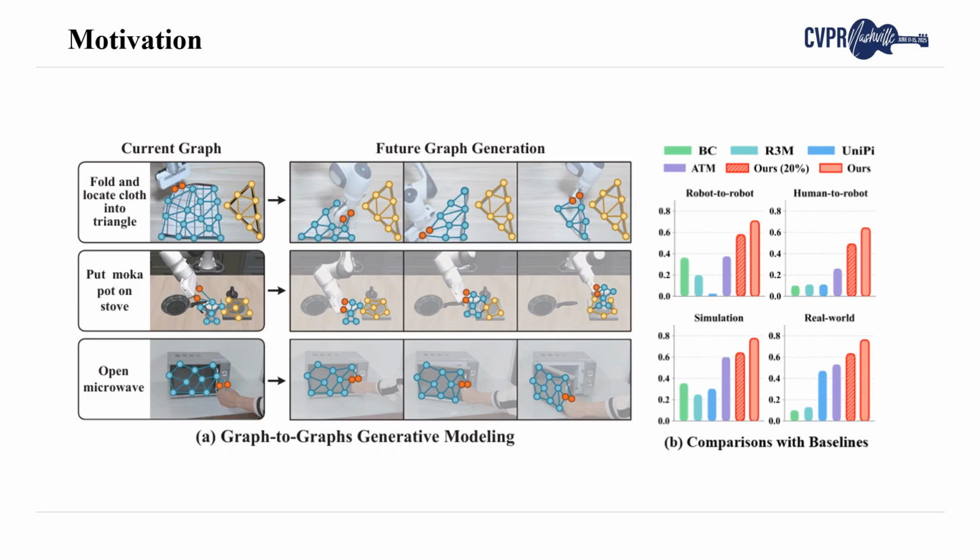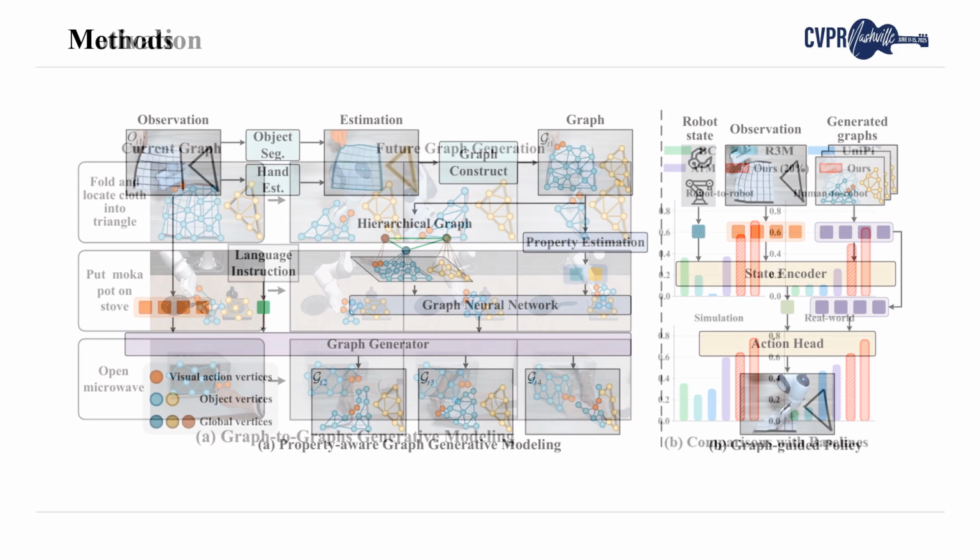Based on the above analysis, we present GraphMimic, a novel approach that formulates video pre-training as graph-to-graph generative modeling. Our extensive experiments exhibit that GraphMimic achieves superior performance with only 20% of the data required by baselines, and significantly outperforms them with identical data volume.